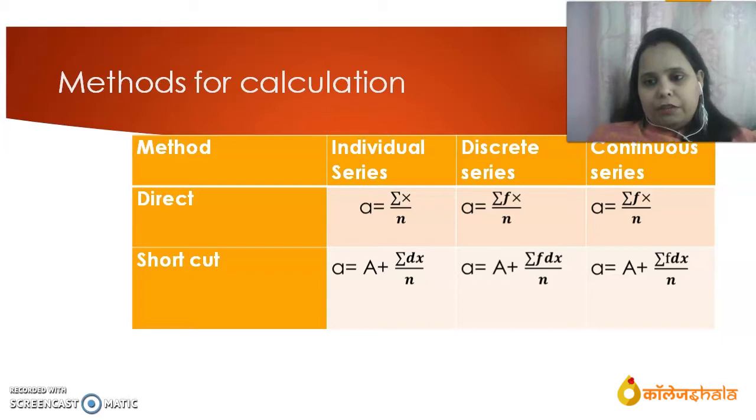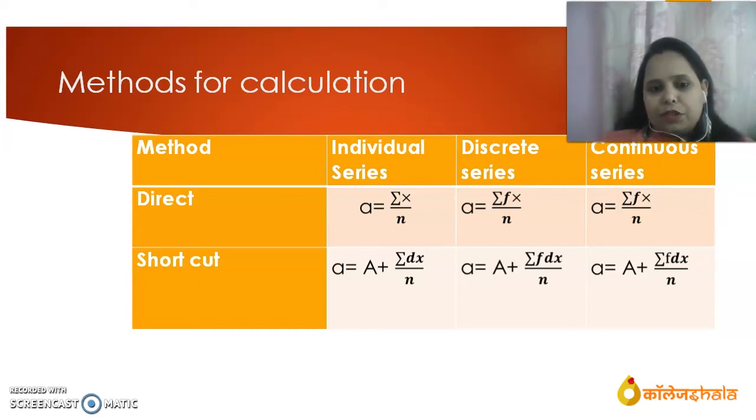Then the formula for continuous series is A is equal to sigma fx by n. Shortcut method. In the shortcut method we use an assumed mean. With the help of the assumed mean we can find the arithmetic mean. A is equal to A plus sigma dx by n. This is the formula for individual series. For discrete and continuous series, as we know, frequency will be there. So assumed mean plus summation of frequency and deviation from the mean, divided by n.